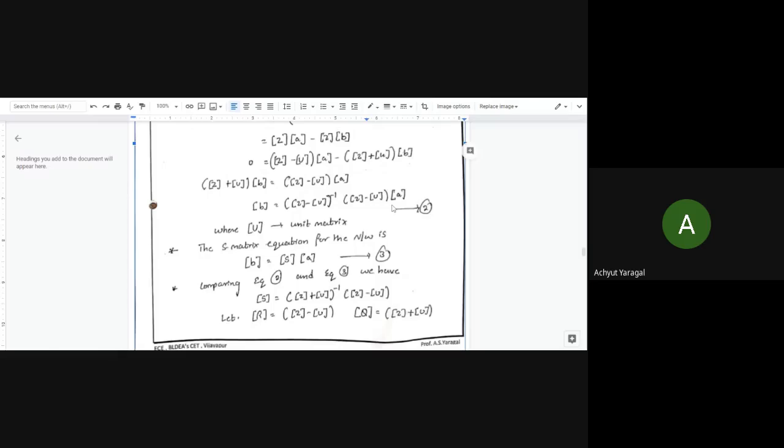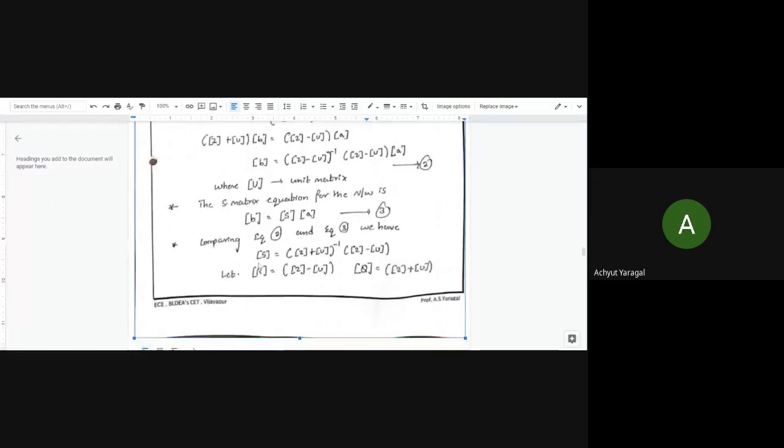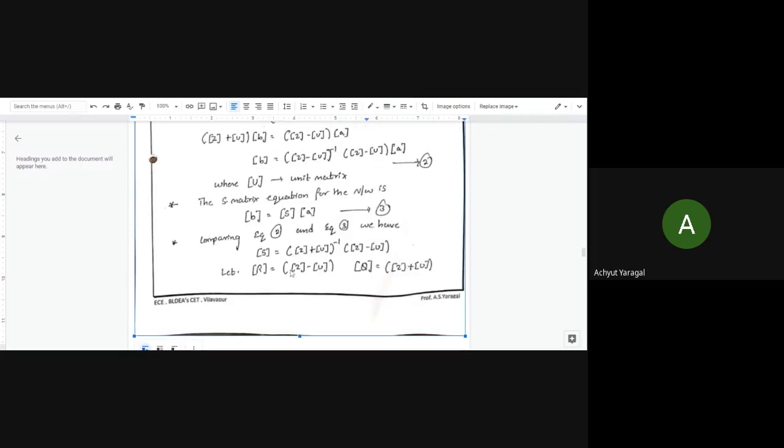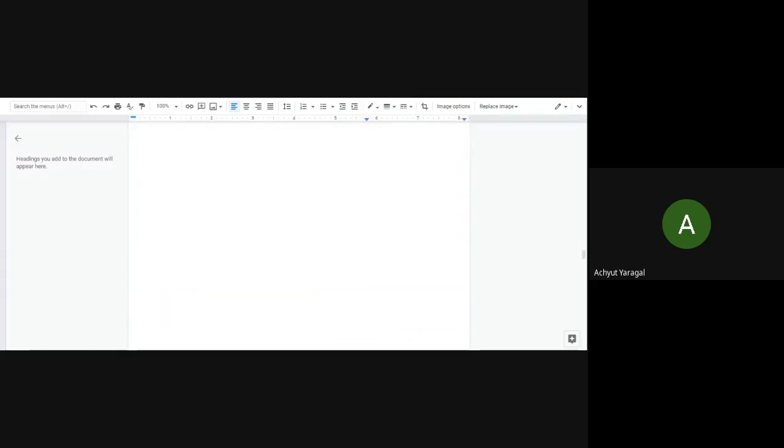That is B is equal to S into A. So what can be written as S? Comparing equation 2 and 3, we will be writing S is equal to Z plus U inverse into Z minus U. So if this is the condition, can I have this particular Q is equal to Z plus U and R is equal to Z minus U?